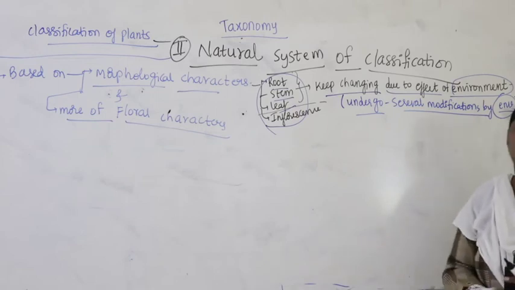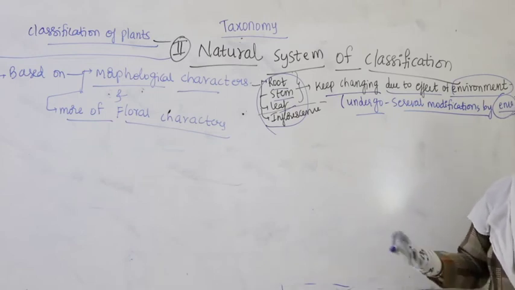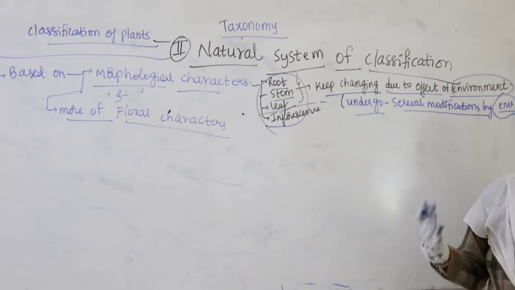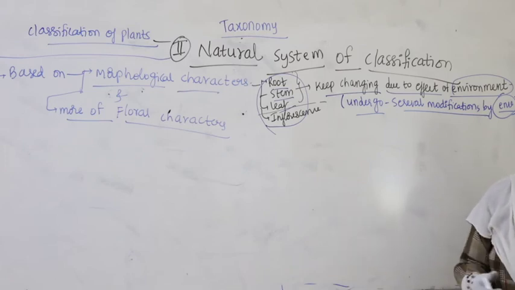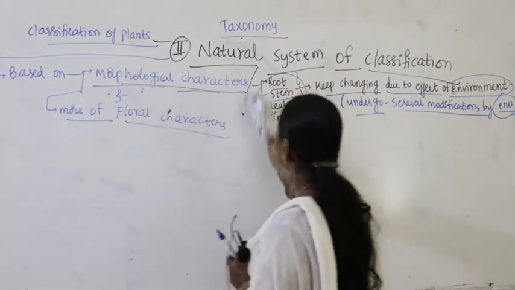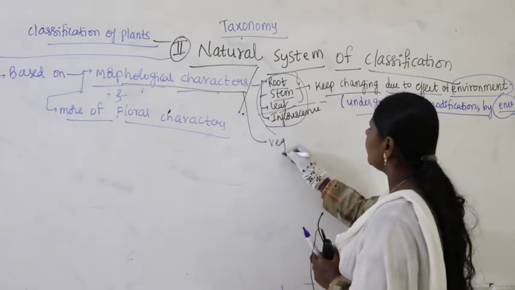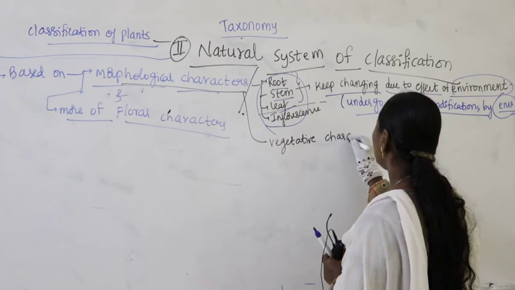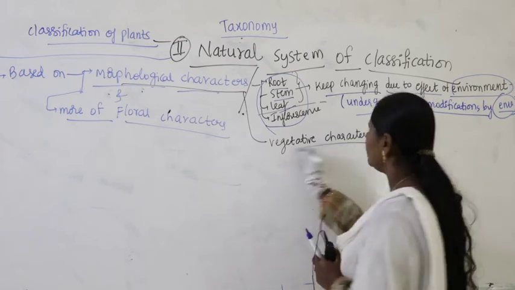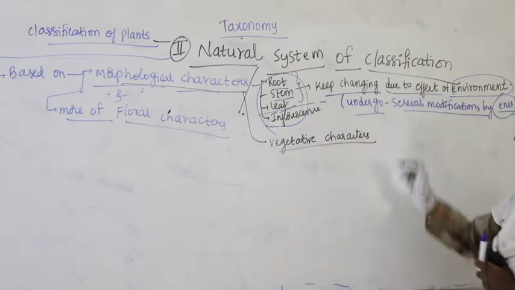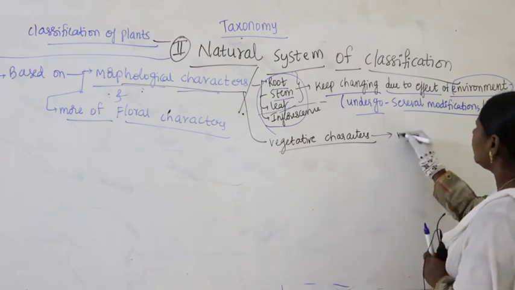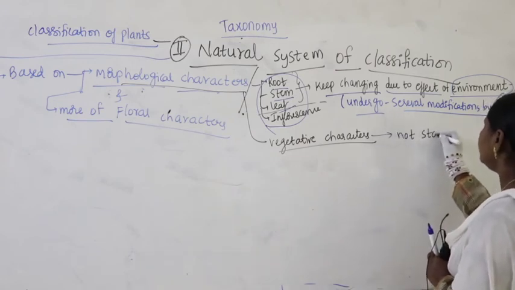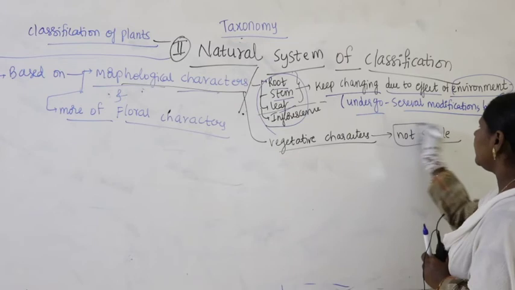So if the environment is favorable, more leaves and more of a huge stem will come. Morphological characters, or as we also call them, vegetative characters, are not stable, meaning they keep getting affected.